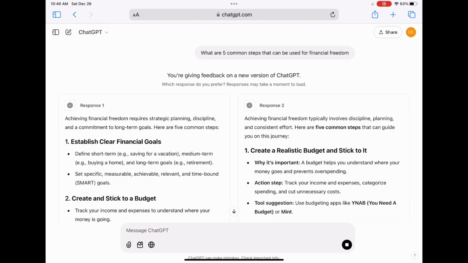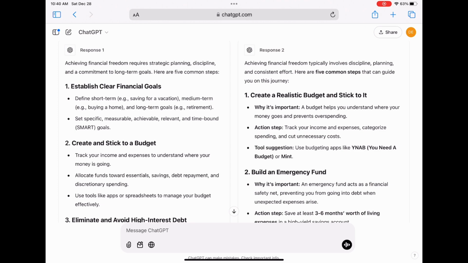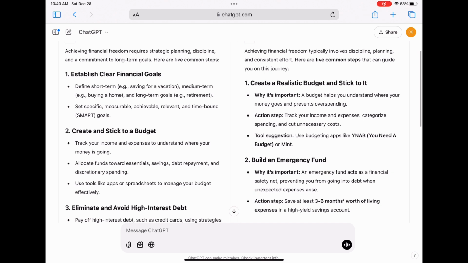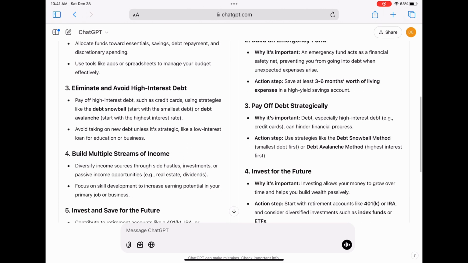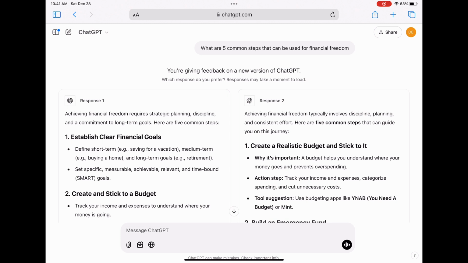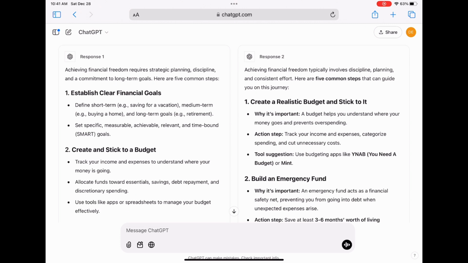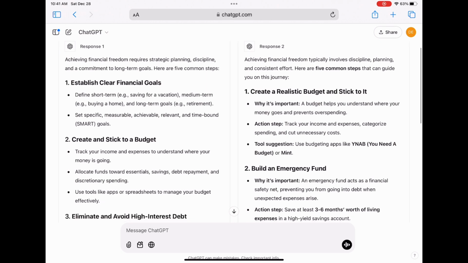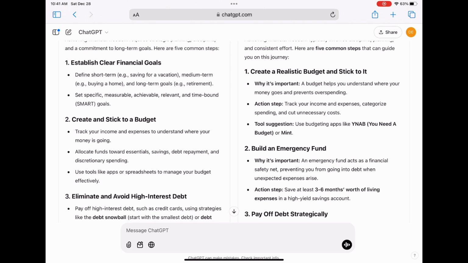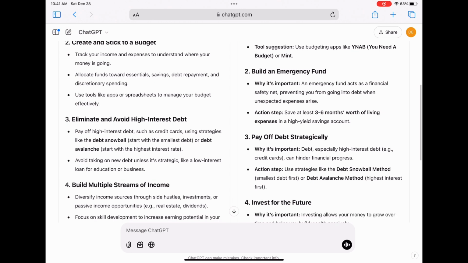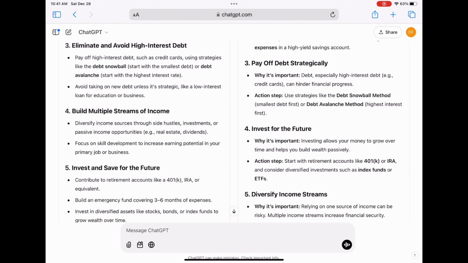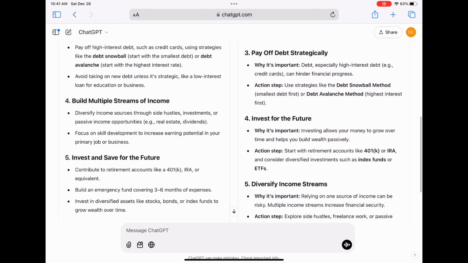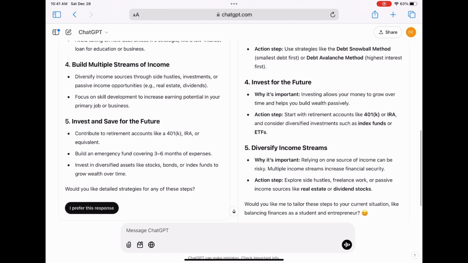So, luckily, ChatGPT has given us 2 different responses. You want to look over the different elements of each response and see which one would be best for your situation. So, I'm looking over both response 1 and response 2 just to see what would be better for me and what has more clear, actionable steps. After going over everything, I do think that I am going to go with number 1, just because it's clearly defined and a little bit easier for everyone to follow.